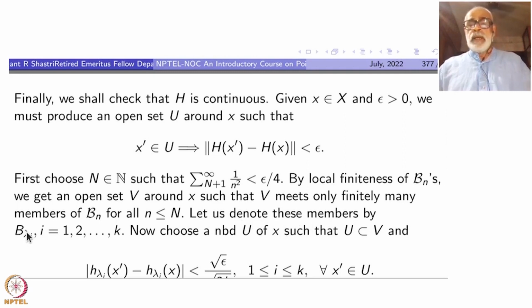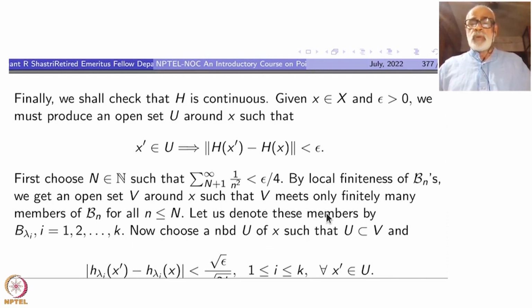Alright. Let us denote these members by B lambda i. So the B lambda i's belong to B1, B2, B3 up to B capital N, where I don't care, so totally they are in number k, finite.